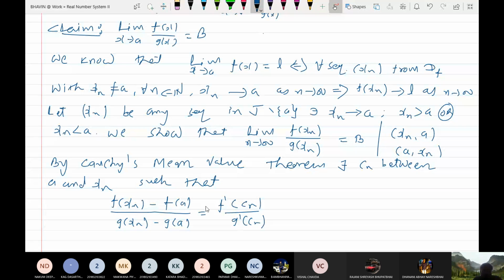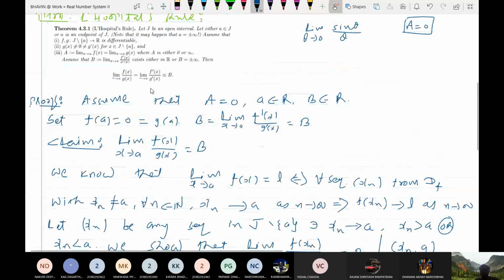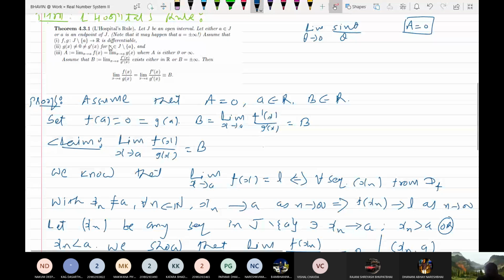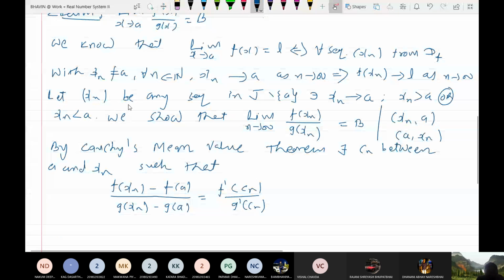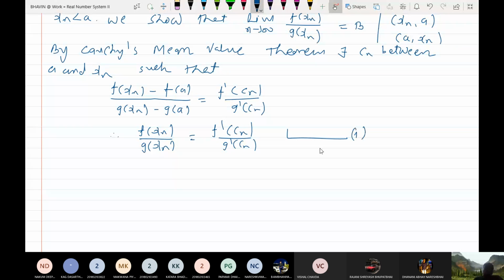Already it is given that g dash x is non-zero for all x belonging to j minus a. Now already we have taken fa equal to 0, ga equal to 0. So the value of f xn upon g xn is equal to f dash Cn upon g dash Cn. Let me call this 1.